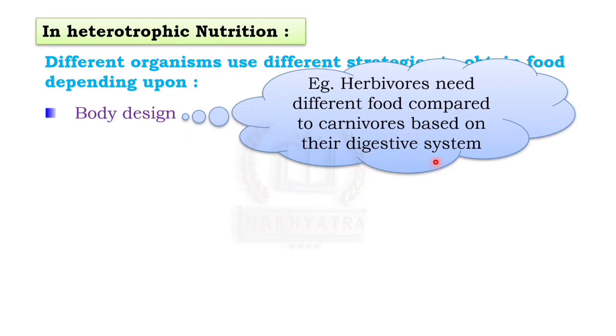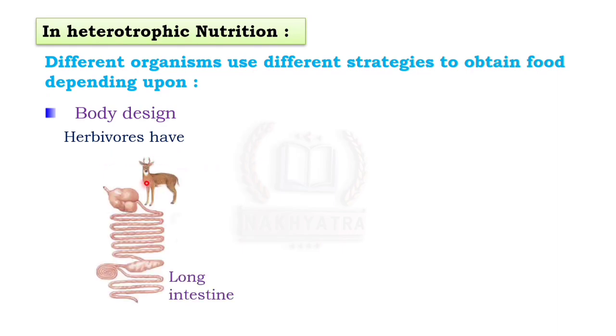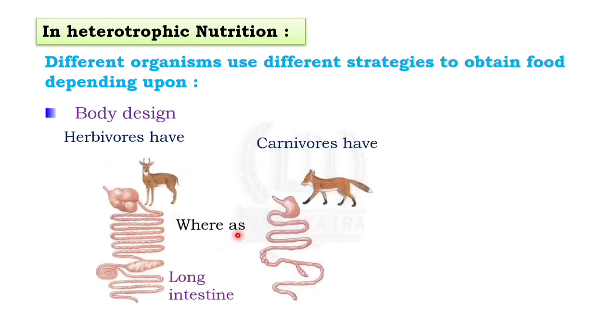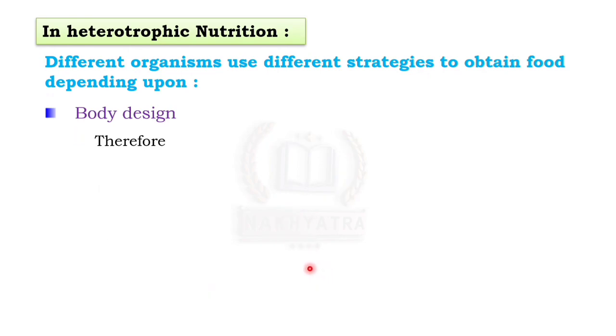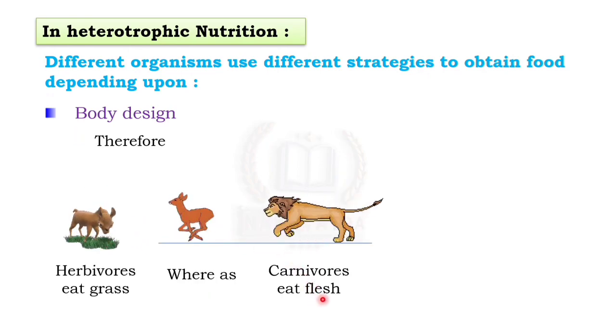Now herbivores and carnivores, their digestive systems are different, so they also consume different kinds of food. As you can see here, for example, herbivores have a long intestine, whereas carnivores have a short intestine, and therefore herbivores eat grass, whereas carnivores eat flesh.